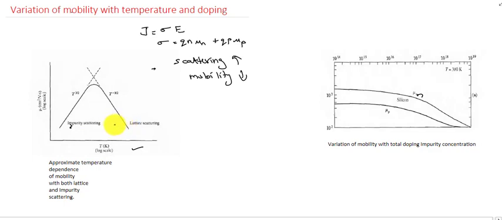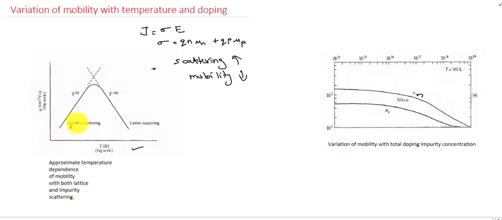At both these temperatures the scattering is very high, so the mobility value will decrease at lower and higher temperature. The mobility due to lattice scattering decreases with the increase in temperature, and at a lower temperature, the ionized impurity scattering mobility decreases with the decrease in temperature.